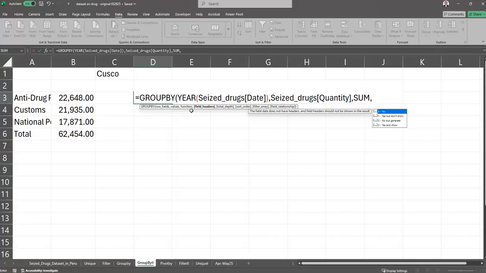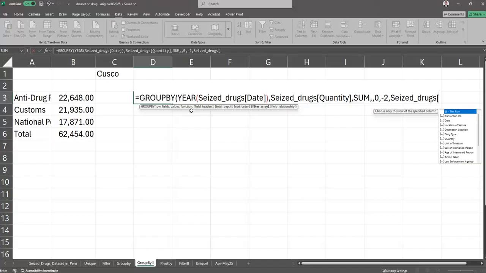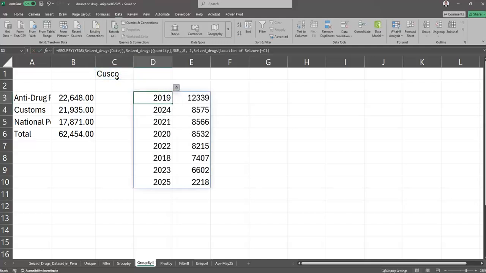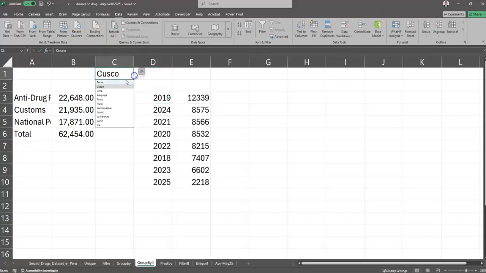Then field headers, I don't care. No total, yeah, no total. Right, so order -2, descending, and then the filter array is going to be trucks, location, procedure. Just close and click on sign. Let's go. There we go. Good. Now we have our years and numbers.